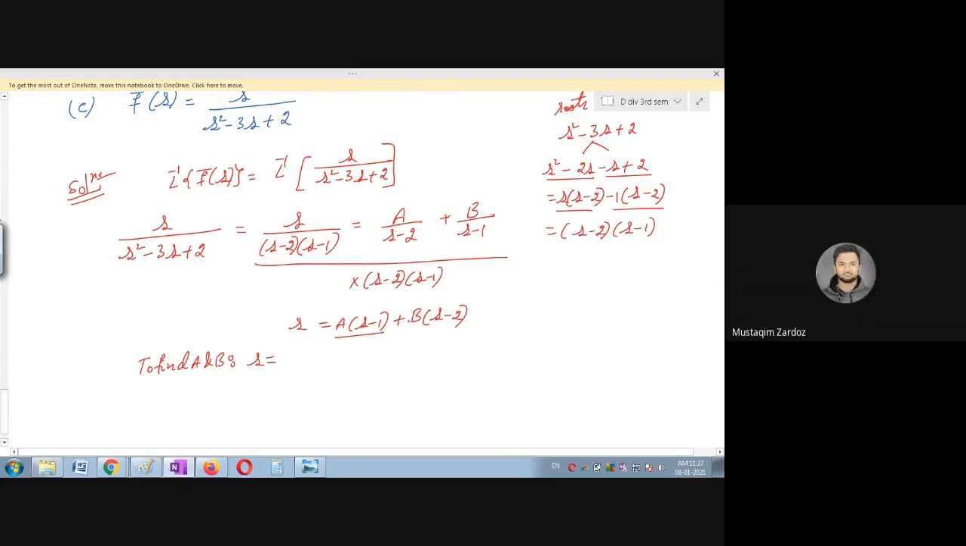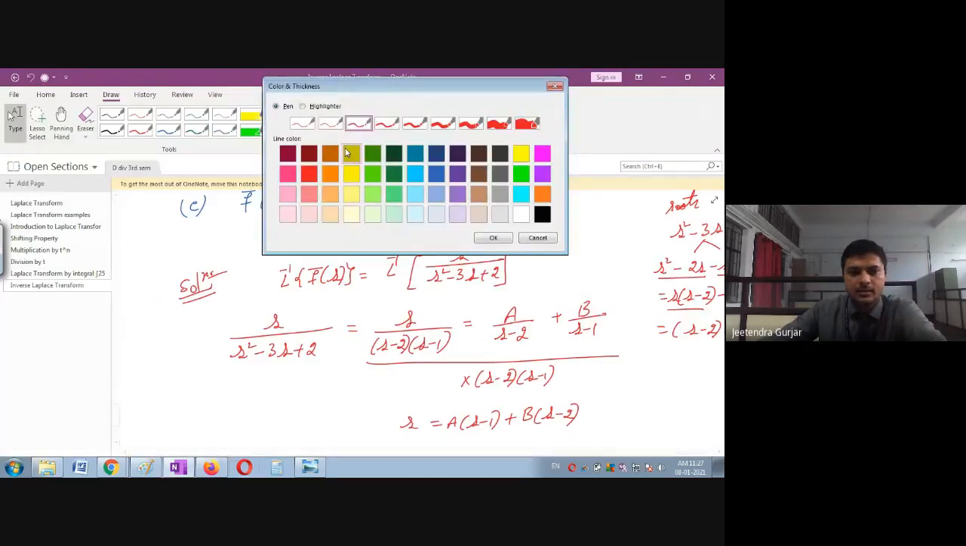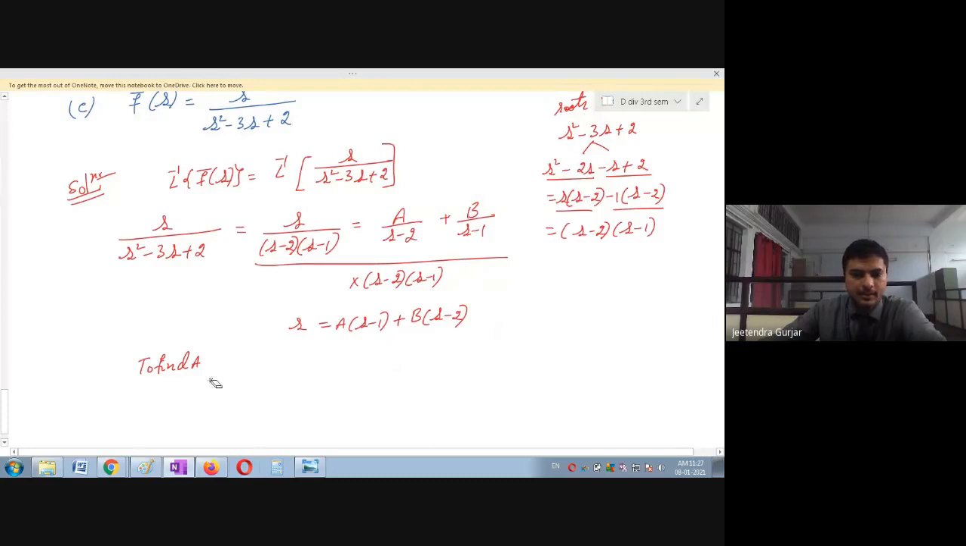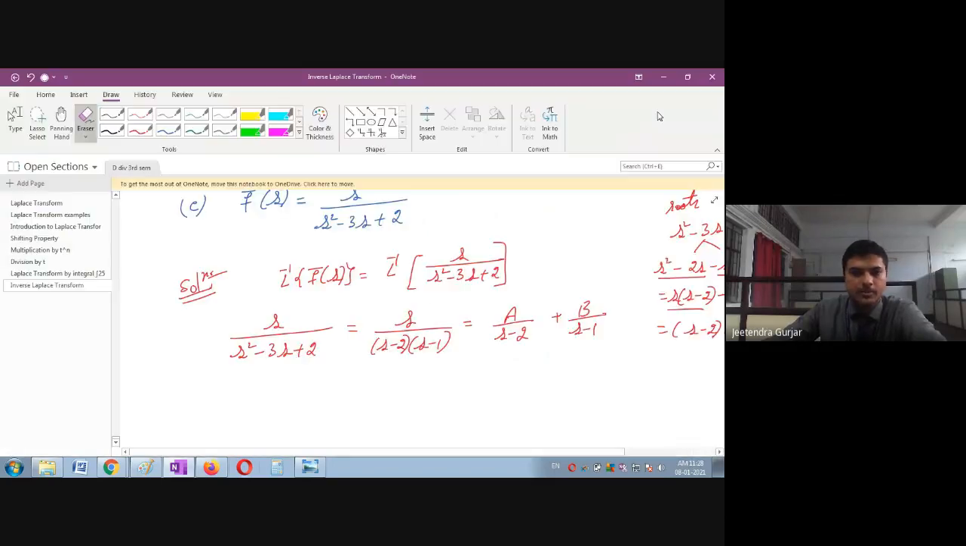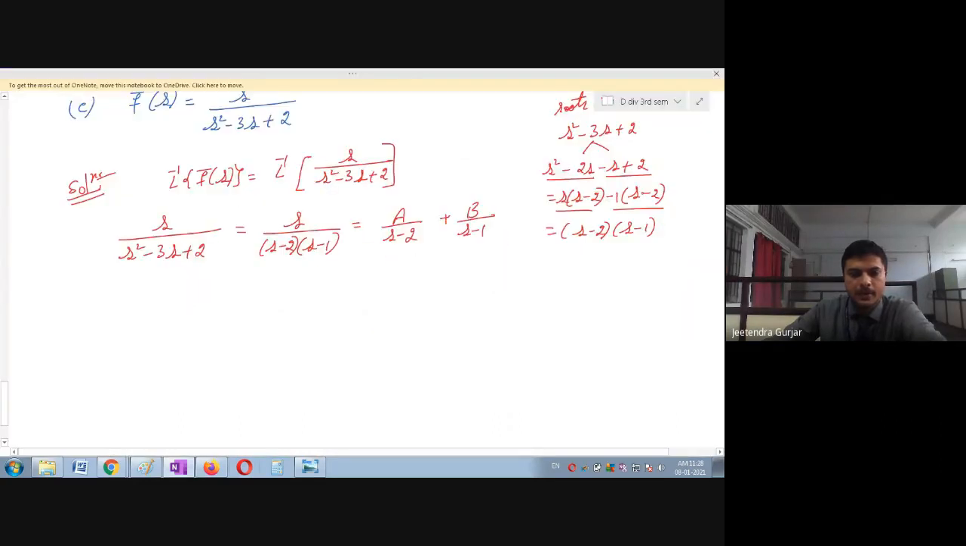So before this step, you are dividing by s minus 2 and s minus 1. So I think you must be perfect in this. Actually, this is multiplication, beta. So you must be perfect with these steps. Okay, don't worry. I will solve this step. Remaining students, please solve the next step. Okay. Don't wait for me.